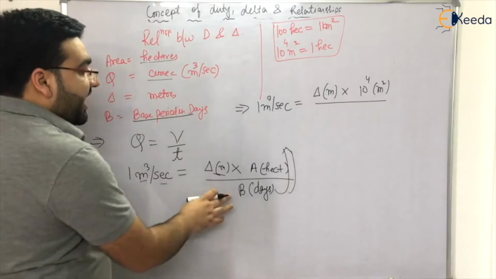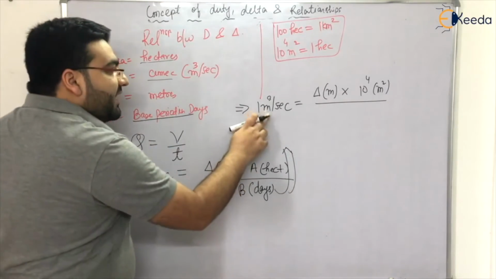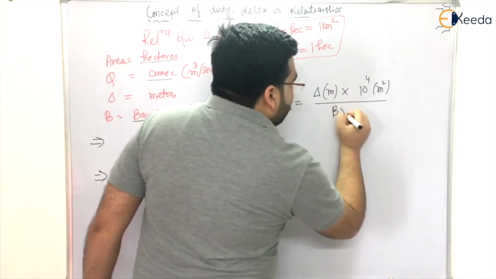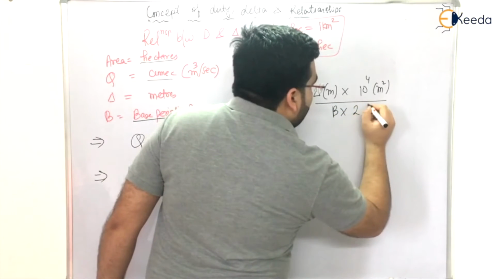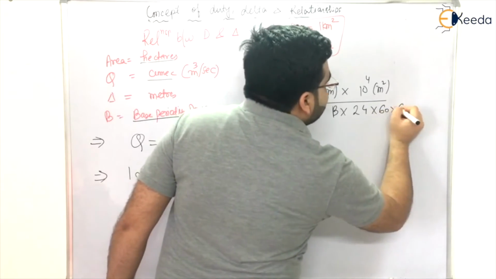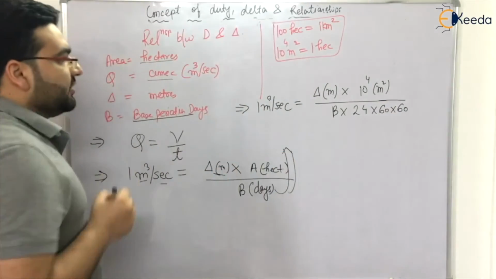I have to convert days into seconds, because on the left hand side we have meter cube per second. So a day has 24 hours, an hour has 60 minutes, a minute has 60 seconds.